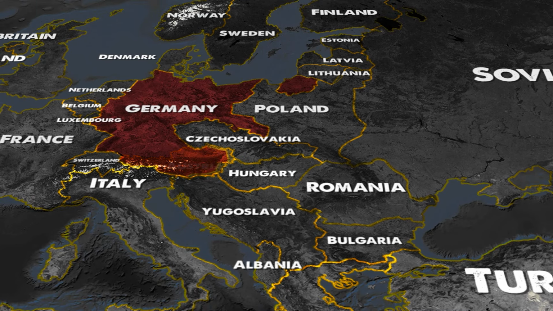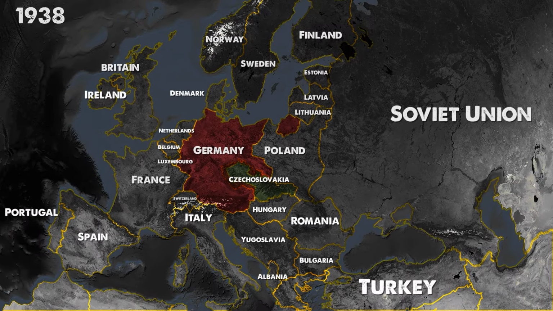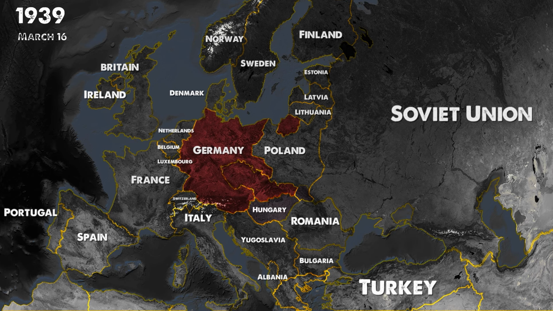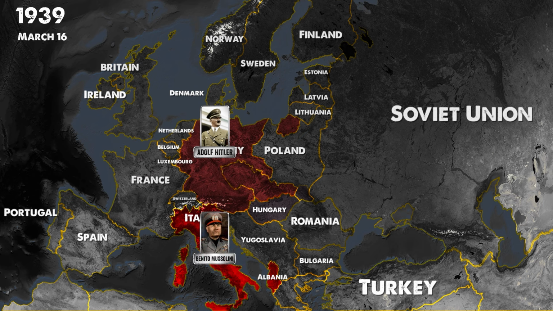Germany annexed Austria in 1938. Then they occupied the Sudetenland. On March 16, 1939, German troops invaded the rest of Czechoslovakia, ending the country's existence until the end of World War II. When the British and French failed to stop Hitler, Mussolini invaded Albania with the Italian army.